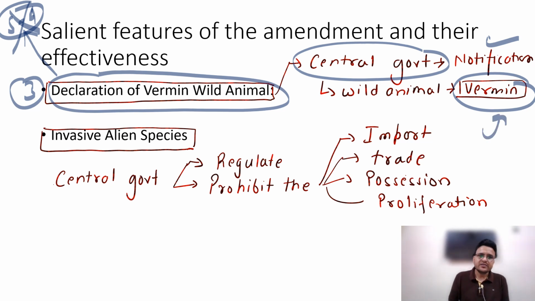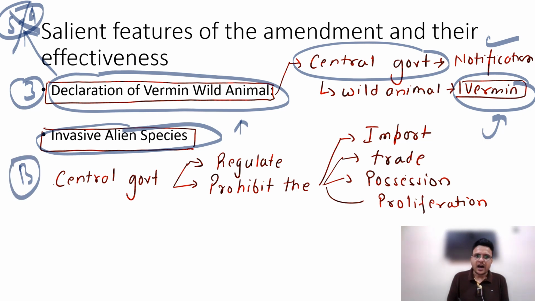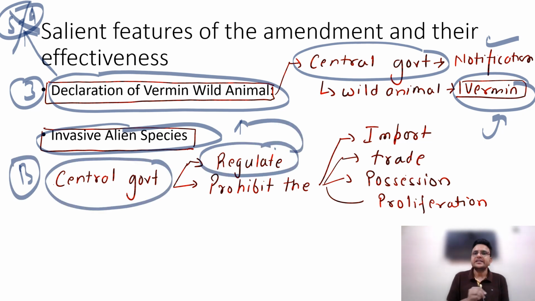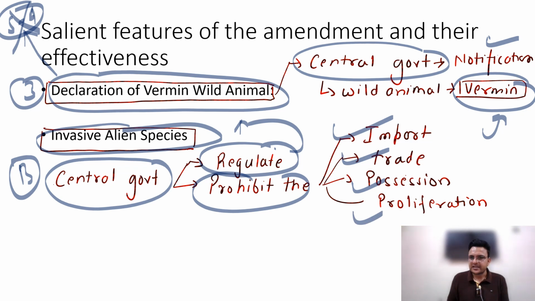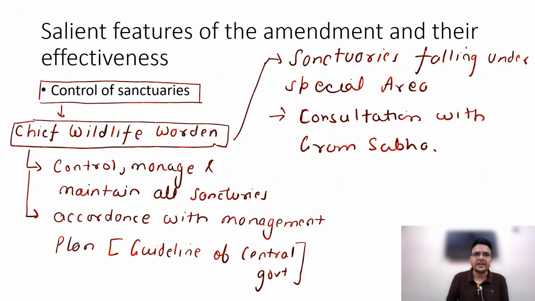Then invasive alien species. Because too much international trade is going to happen, alien species are growing and these alien species have many negative consequences on our biodiversity. Again, the central government has power to regulate these alien species and prohibit the import, trade, possession and proliferation of the alien species. That point also you should remember. Third and the fourth point. Then fifth point,